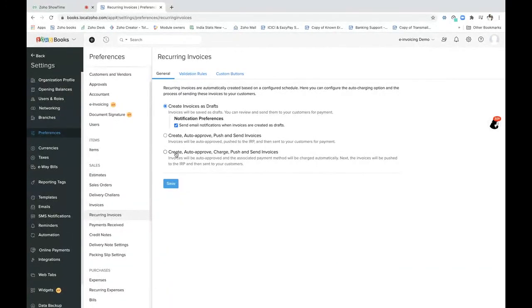Zoho Books would create the invoice, auto approve it, and charge the customer if it is a recurring payment and the credit card has been added. Then Zoho Books will automatically push it to the IRP portal, get the IRN generated, and send the invoice to the customer automatically. So these are some preferences which you can set.